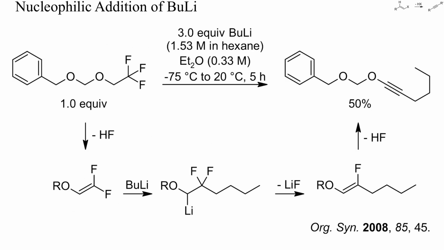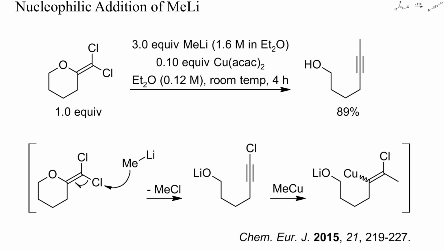Here, a trifluoroethyl acetal was converted into an alkoxyalkyne by a sequence of dehydrofluorinations and a Michael addition of butyllithium to an intermediate olefin. Unprotected 1-hydroxyalkynes are unstable and would tautomerize to ketenes, but protected hydroxyalkynes, like the product of this synthesis, are similarly stable as enol ethers or ketene acetals. This example is similar to the previous one. Reductive elimination yielded an intermediate 1-chloroalkyne which underwent chloride displacement with methyl cuprate.